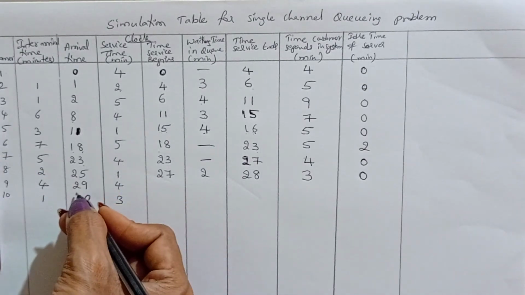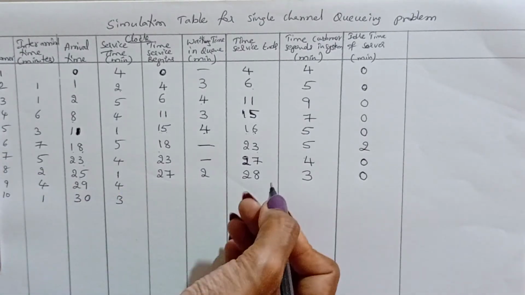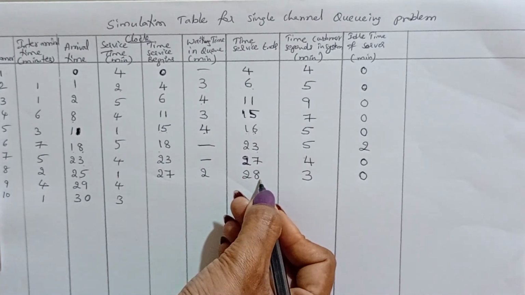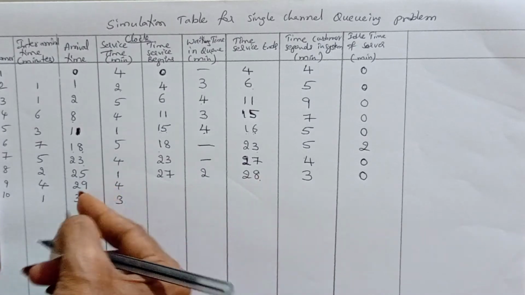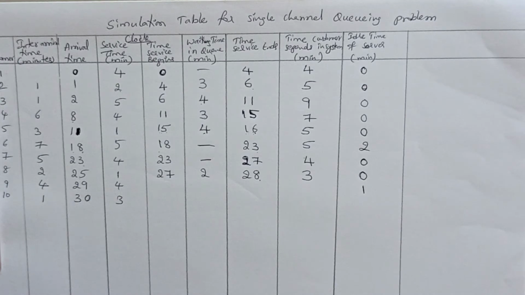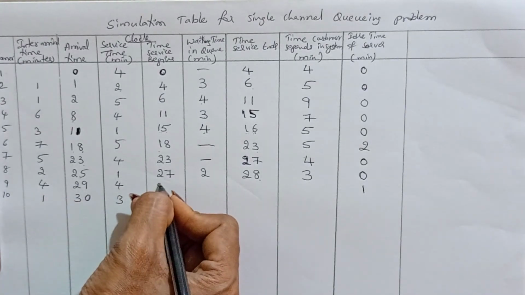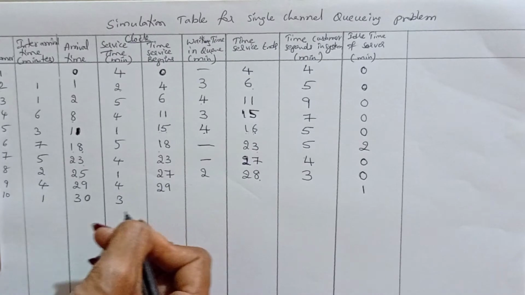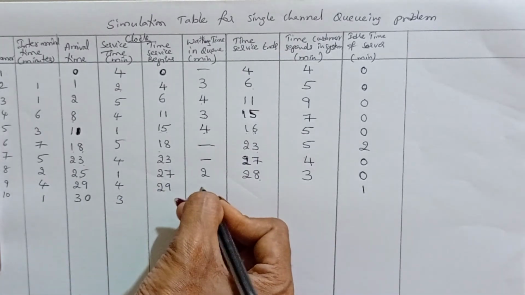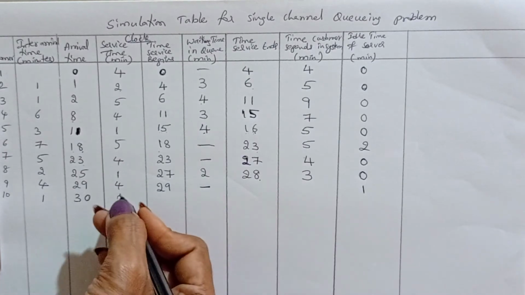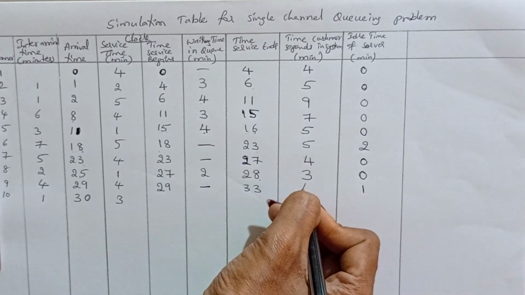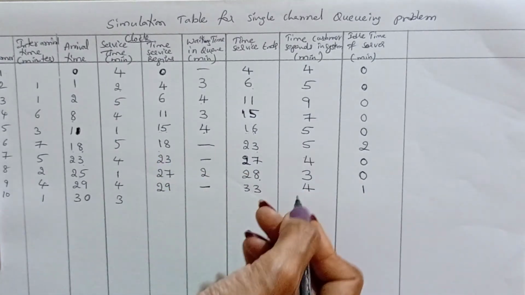The ninth customer is arriving at clock time 29, and actually the service ended at 28 minutes. So from 28 to 29, 1 minute, the server is idle. So enter that value 1. Now at clock time 29, the customer is entering to get the service and needs 4 minutes of service, no need of waiting. So 29 plus 4, 33 completing the services, and only 4 minutes time spent in a system.